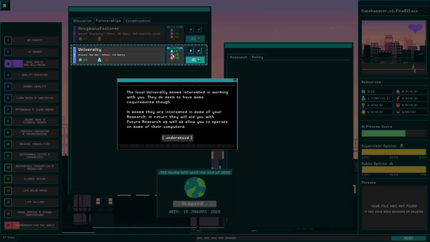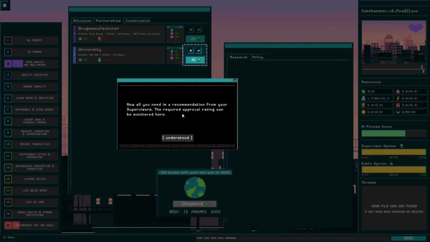Now these all have positive effects weekly, but there are also partnerships that will basically cost you weekly. So it's a decision, you don't have to. But in this case, there doesn't seem to be a downside to doing this. So,